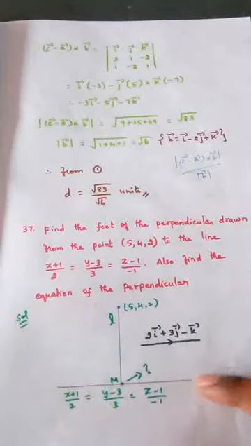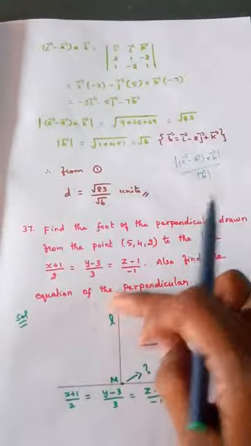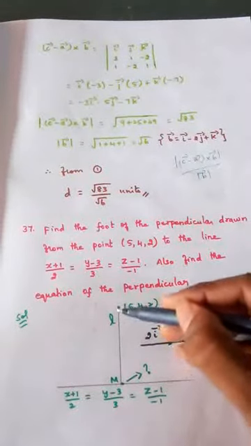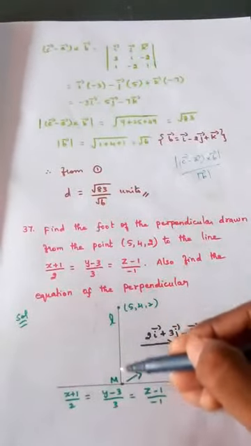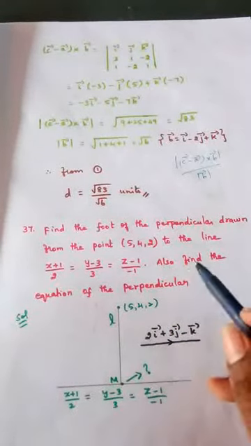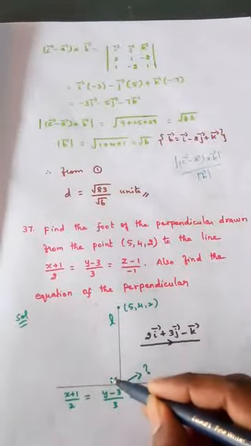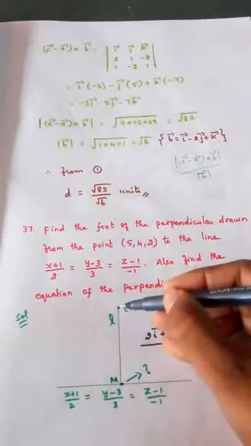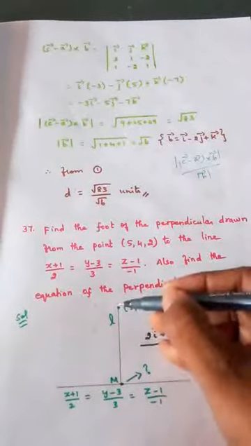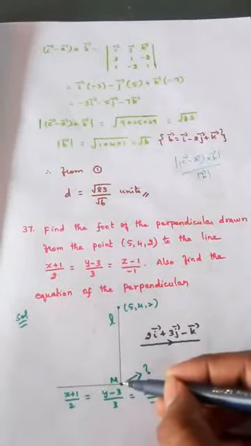So this is one straight line. What we are doing? We are drawing a perpendicular from 5, 4, 2 to the straight line. So this is nothing but the perpendicular line. What we have to find out? Find the foot of the perpendicular. So find the M value. This is called foot. This is called top. This is the perpendicular. Top, foot. We need to find the foot of the perpendicular.